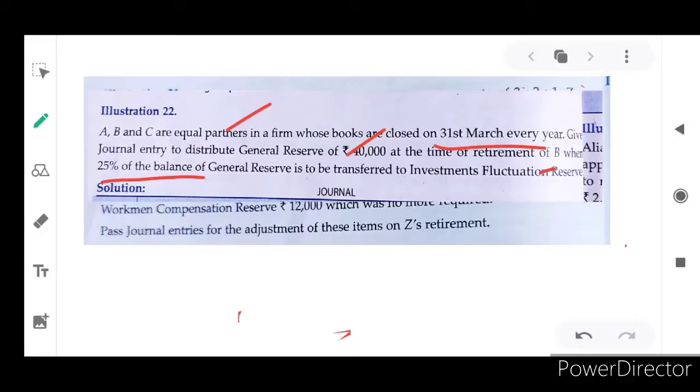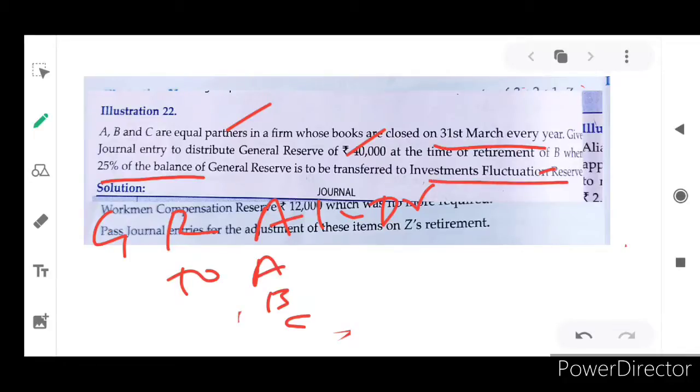When 25% of the general reserve is to be transferred to investment fluctuation reserve. So 25% of the general reserve amount will be transferred to investment fluctuation reserve. So what will be the journal entry? General reserve account debit, to all the partners A, B, C, and apart from that, 25% of general reserve will be transferred to investment fluctuation reserve.